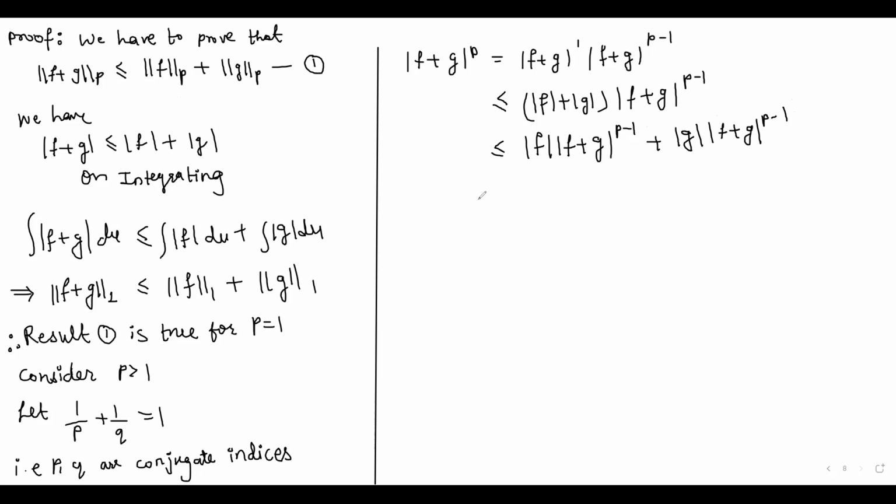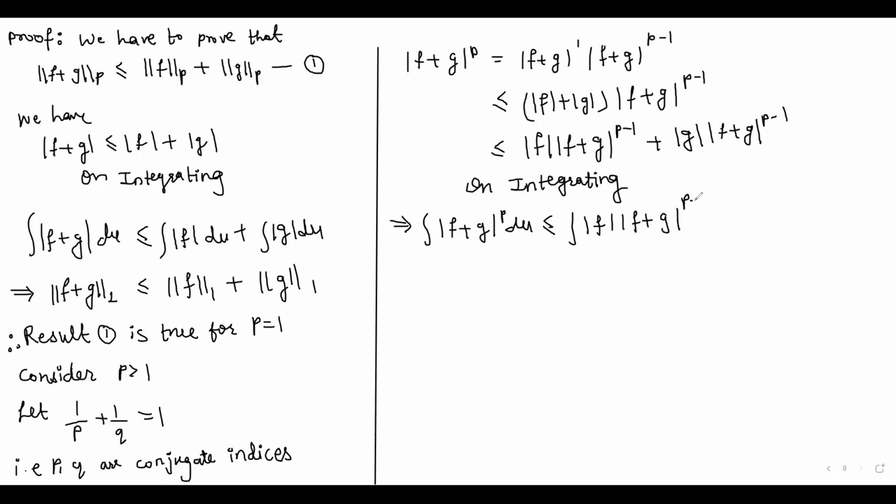Now again integrating on both sides, here we have integration of mod of f plus g to the power p du is less than or equal to integration of mod of f into mod of f plus g to the power p minus 1 du plus integration of mod of g into mod of f plus g to the power p minus 1 du. So let this be number 2.